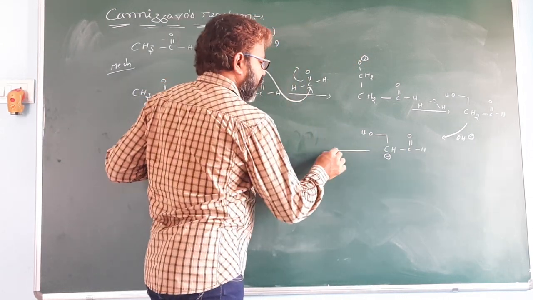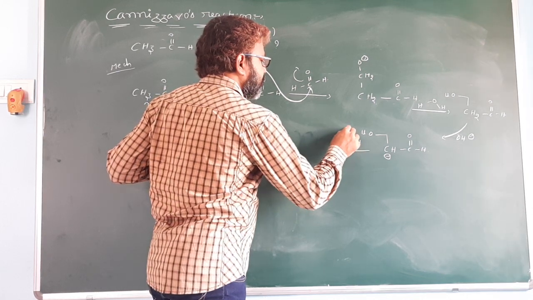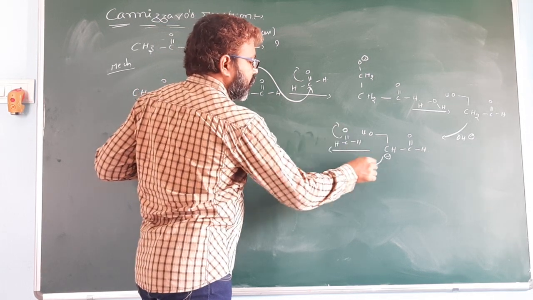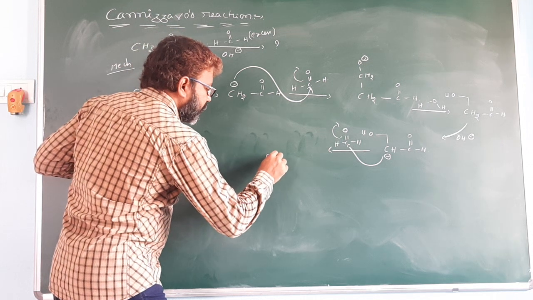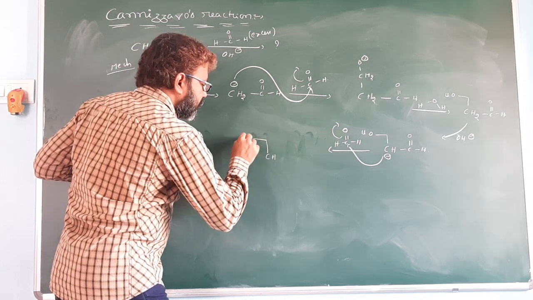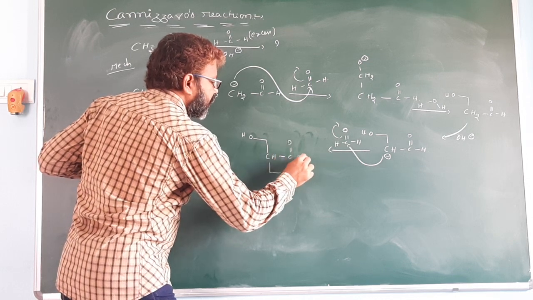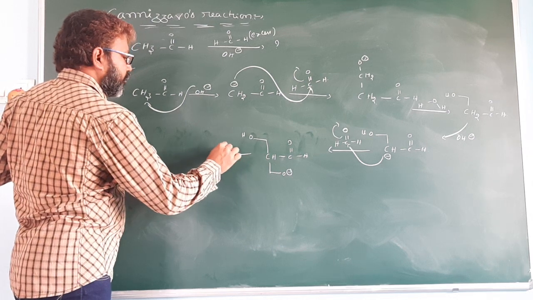Now it reacts with another mole of formaldehyde because the reaction takes place in the presence of excess formaldehyde. This pi bond electron shifts to here, and it attacks here to give CH2OH, O minus, C double bond O. It accepts the proton from water.